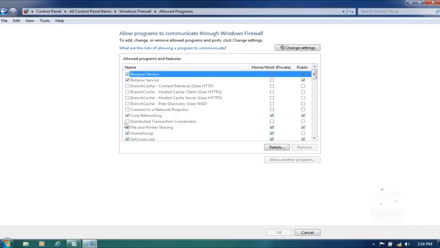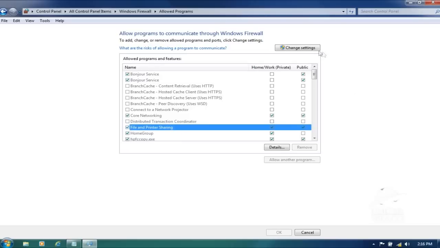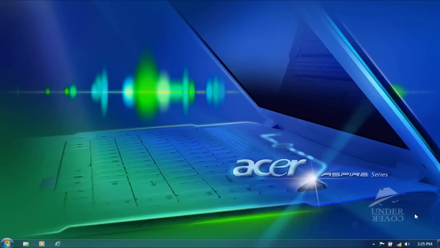We've got to look for File and Printer Sharing. Okay, we're gonna see it over here. Oh no, everything is okay. It's not checked. We have to click on Change settings. Click OK. Okay.